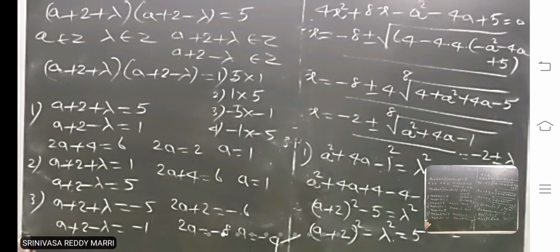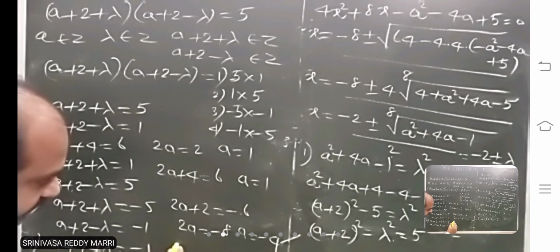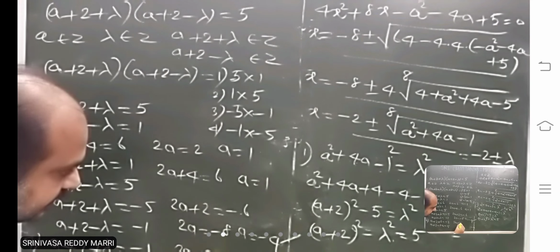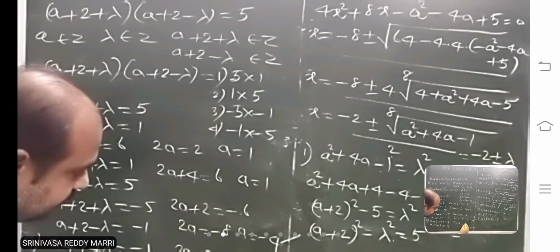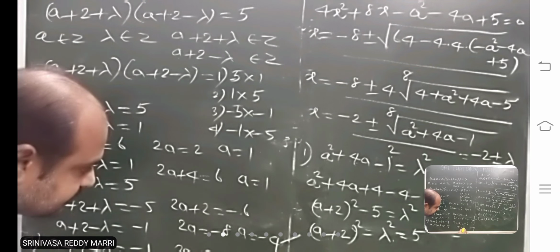So fourth case, if you take a plus 2 plus lambda is minus 1 and a plus 2 minus lambda is minus 5, add these two, you will get the same value, minus 6.